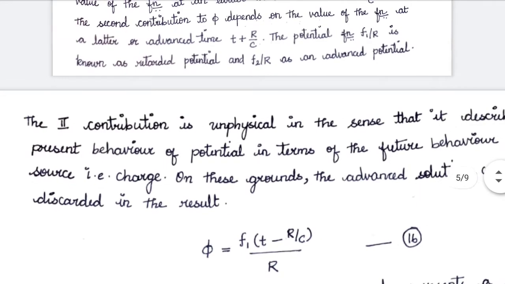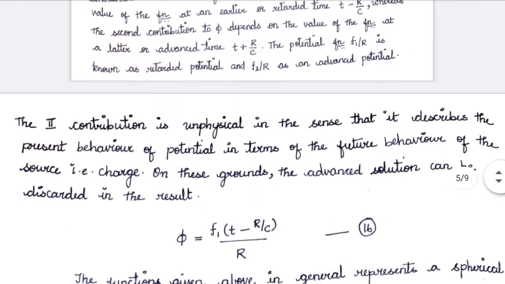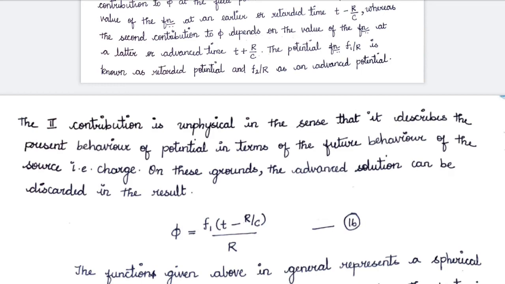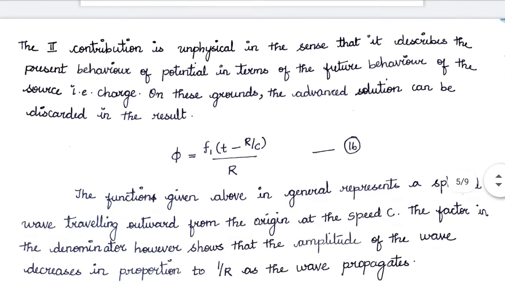The second contribution, that is the advanced potential, physically doesn't make any sense. It describes the present behavior of a potential in terms of the future behavior of the charge. On these grounds we can neglect the advanced potential and we can simply write phi as a function of f1 of t minus r by c, by r. The potential depends only upon the function at the retarded time, so that's why it is called retarded potential.